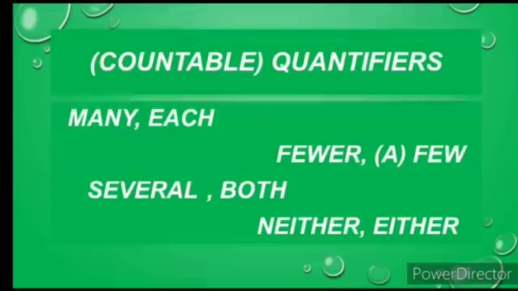Let us see some more quantifiers for countable nouns. Many, each, fewer, a few, few, several, both, neither, either.